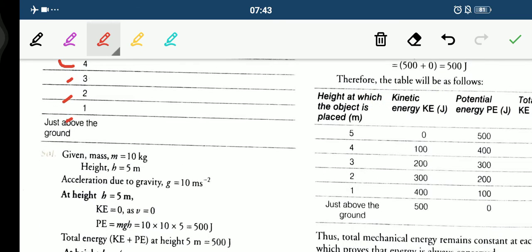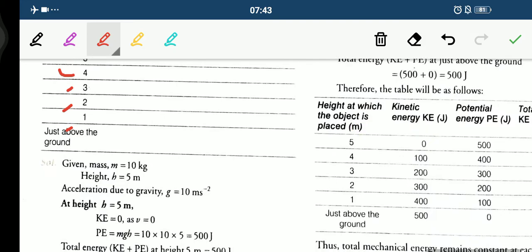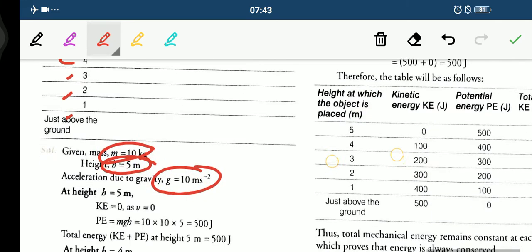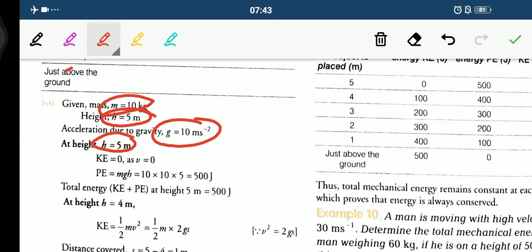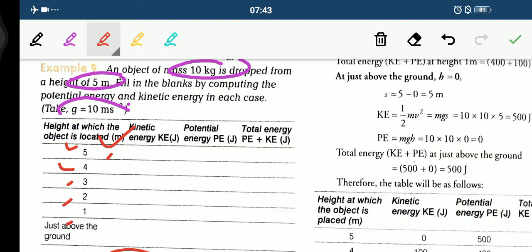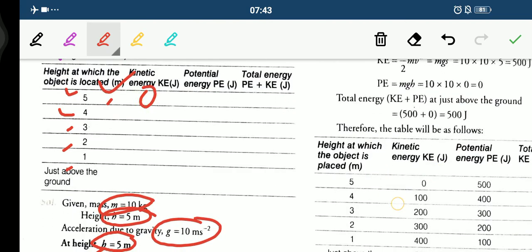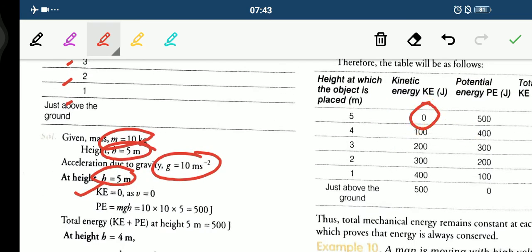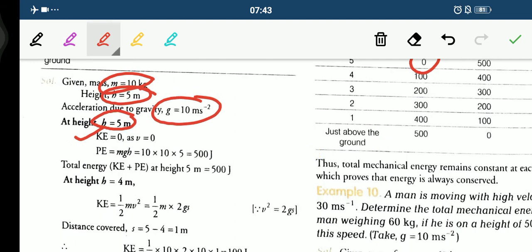So in the first case, when the object is at 5 meter of height, mass is 10 kg, height is 5 meter, g is given to us. The kinetic energy will be 0, because the object is not in motion now. So kinetic energy will become 0. Here you can see.